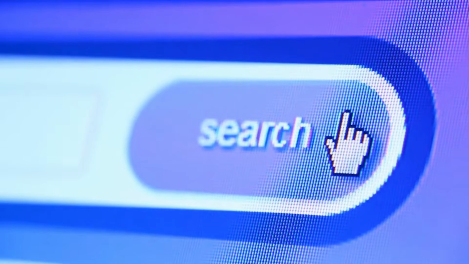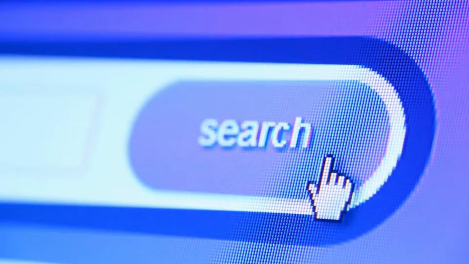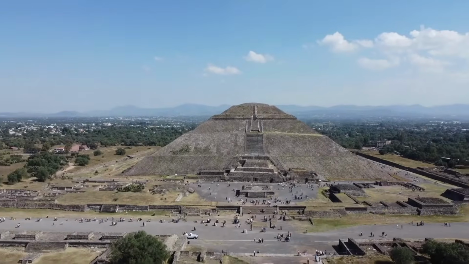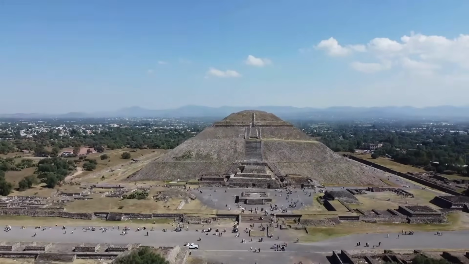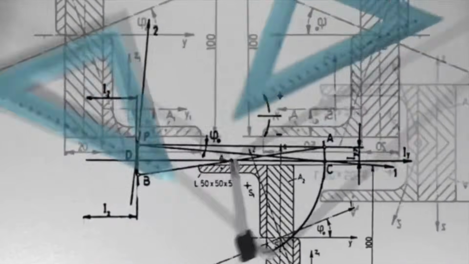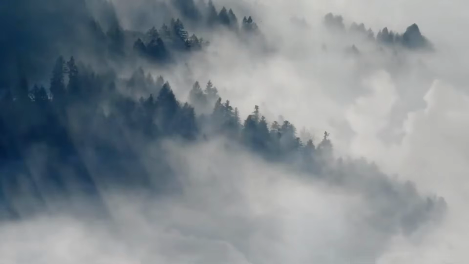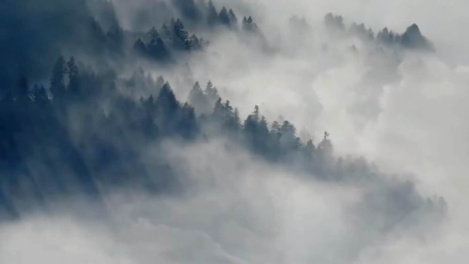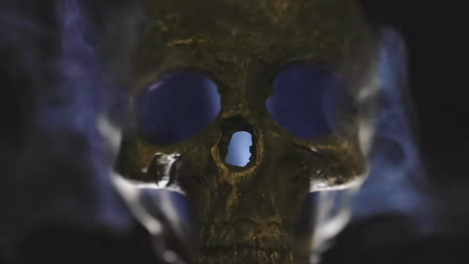Wikipedia is supposed to be the place where we go for clear, organized information. Articles written and edited by everyday people to explain the world around us. Most pages are harmless: history, science, culture, the usual stuff you'd expect. But scattered across the site are entries that feel different. Mysterious topics, bizarre events, unsettling ideas, and pages that read more like urban legends than factual summaries.